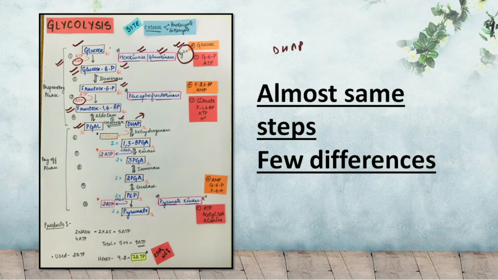Till this step we have our preparatory phase, and after the preparatory phase the payoff phase starts off with the conversion of the PGAL into its isomer, that is DHAP. Now this DHAP gets converted into 1,3-BPGA. 1,3-BPGA gets converted into 3-PGA with the production of 2 ATPs, and then 3-PGA gets converted into its isomer, that is 2-PGA, and after that the 2-PGA in the presence of the enzyme enolase gets converted into PEP, that is phosphoenol pyruvate.